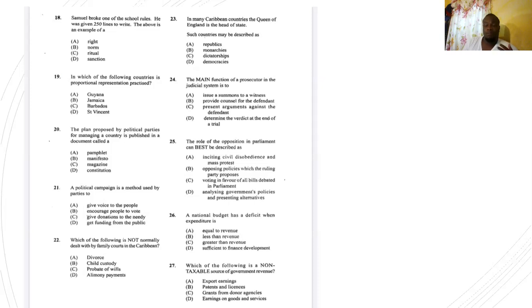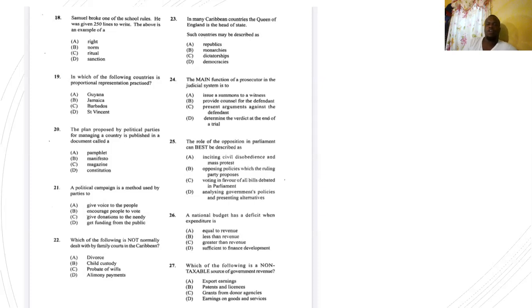So, the main role of the opposition is not to destabilize the country or try to oppose everything that the government says or to create major problems. The main role of the opposition is D, analyzing the government's policies and presenting alternatives. So they analyze what the government puts forward and say what they think can work, what can't work, and say how they would do it or what should be done.